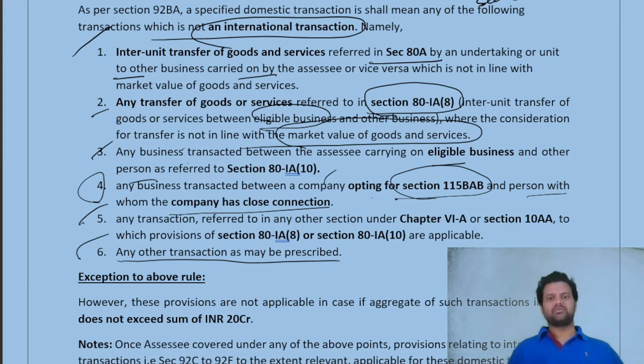In summary, what is this specified domestic transaction provision? Section 92BA provides the specified domestic transactions. Under this, simply I would say any unit enjoying any benefit or tax holiday, and another unit, associated or closely connected, which is not enjoying these benefits, and any transaction between these companies which is not in line with the market value of those transactions, then the specified domestic transaction provisions are applicable. Okay, this is simply a summary of this provision.